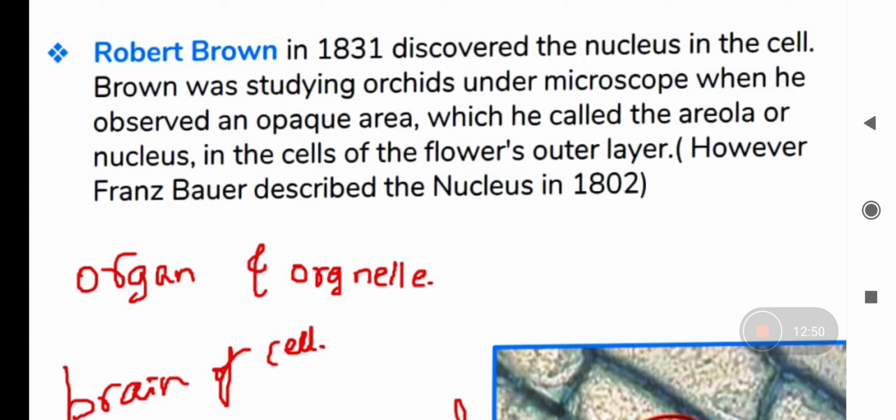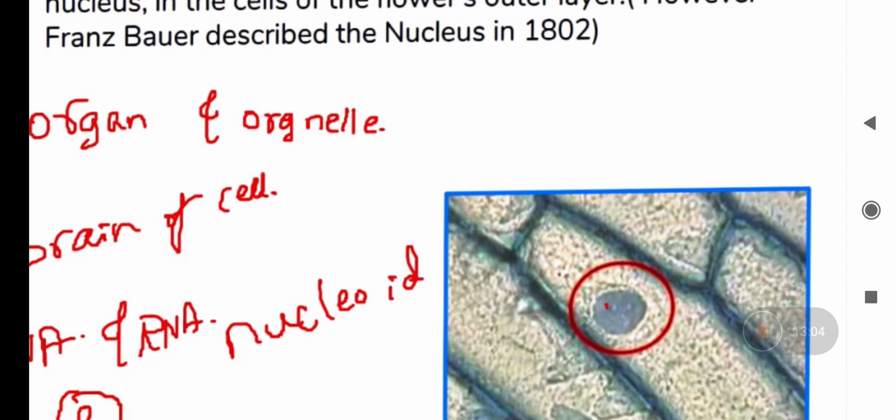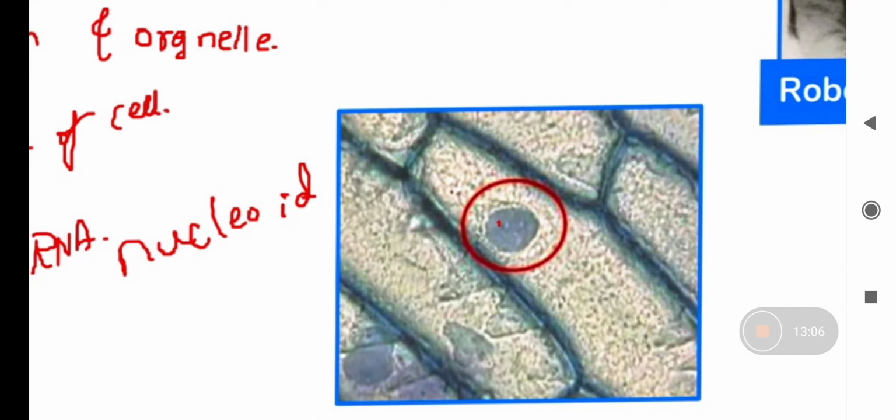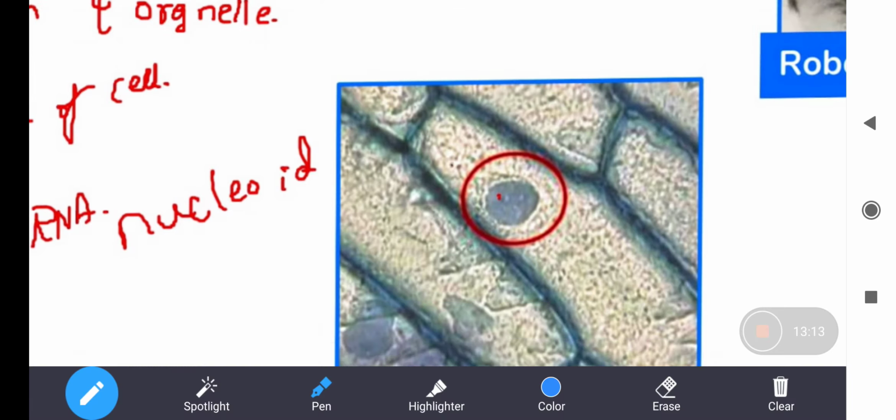However, he was not able to coin the term nucleus, but later on it was Franz Bauer who described the nucleus. So here you can see the nucleus, the brain of the cell. Here you can see this is one single cell, and in the center you can see the nucleus, right?